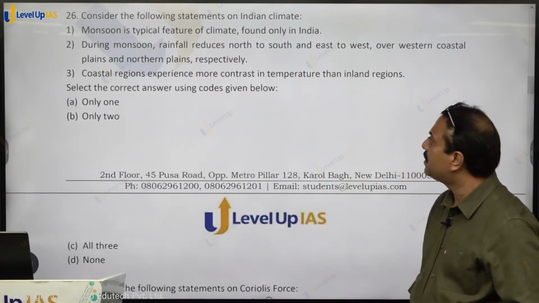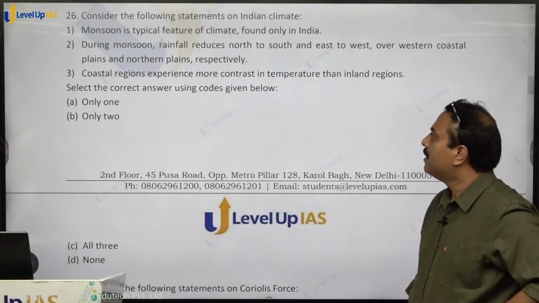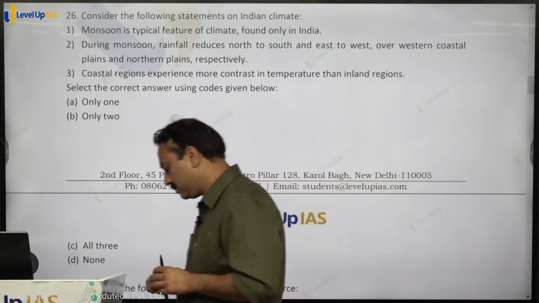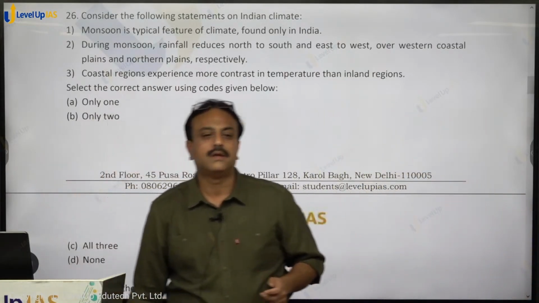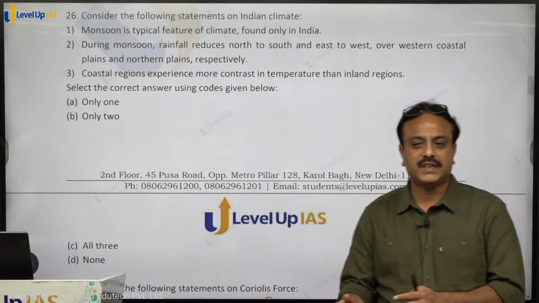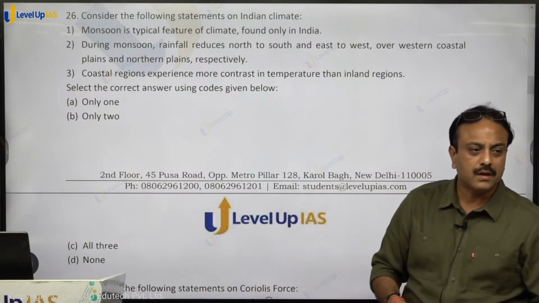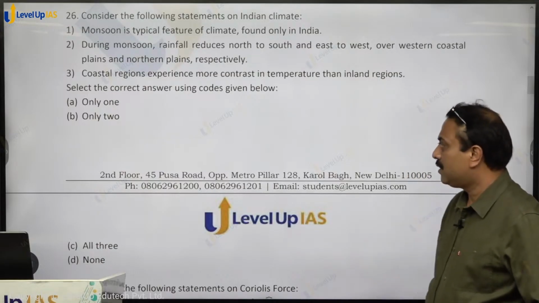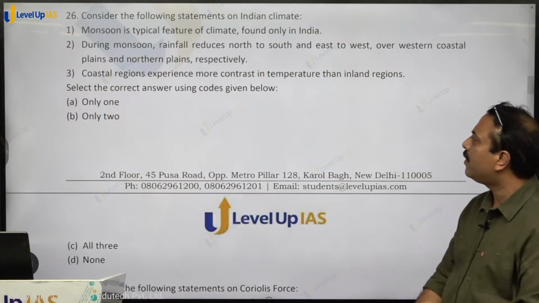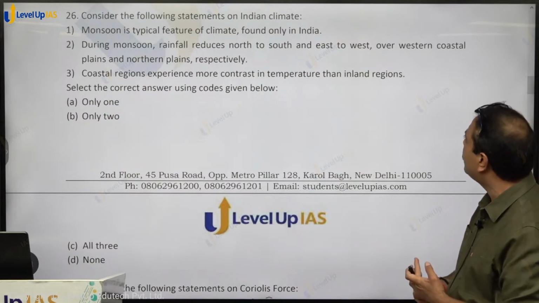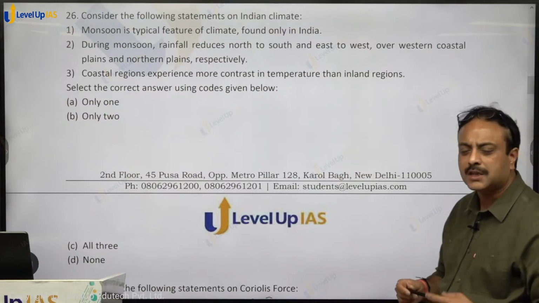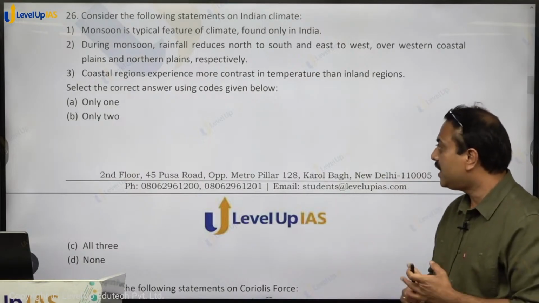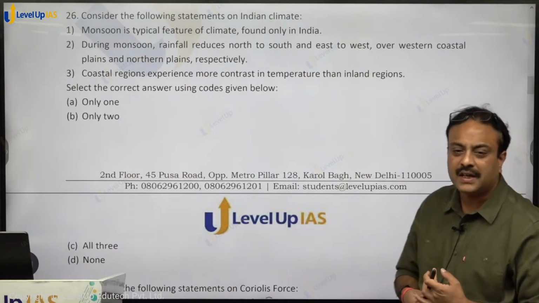Consider the following statements on Indian climate. Monsoon is typical feature of climate found only in India. Southeast Asia, South China. There are various places which are having monsoon type of climate. So it is not true. During monsoon, rainfall reduces north to south and east to west over western coastal plains and northern plains respectively. Coastal regions experience more contrast in temperature than inland regions.